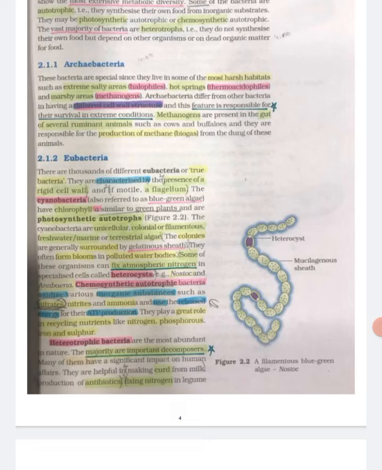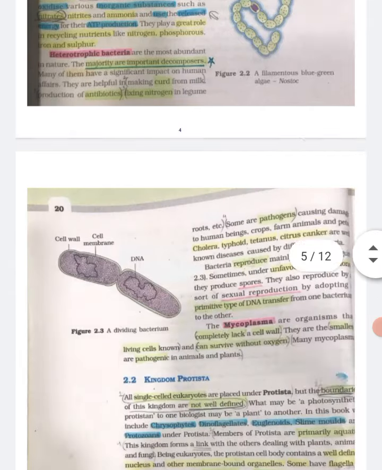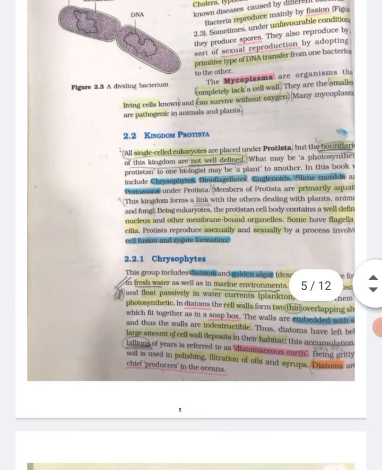Heterotrophic bacteria are most abundant in nature. The majority are important decomposers. Many of them have significant impact on human affairs. They are helpful in making curd from milk, production of antibiotics, and fixing nitrogen in legume plants. Diagram of a filamentous blue-green algae, that is Nostoc.